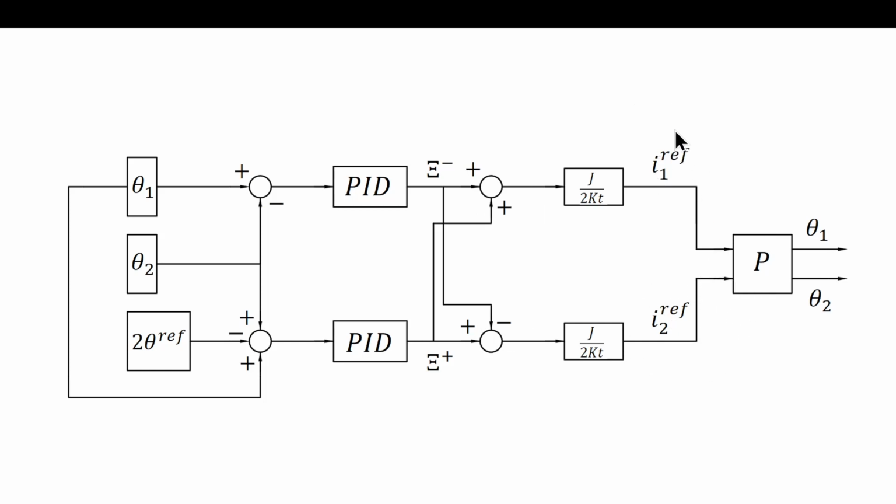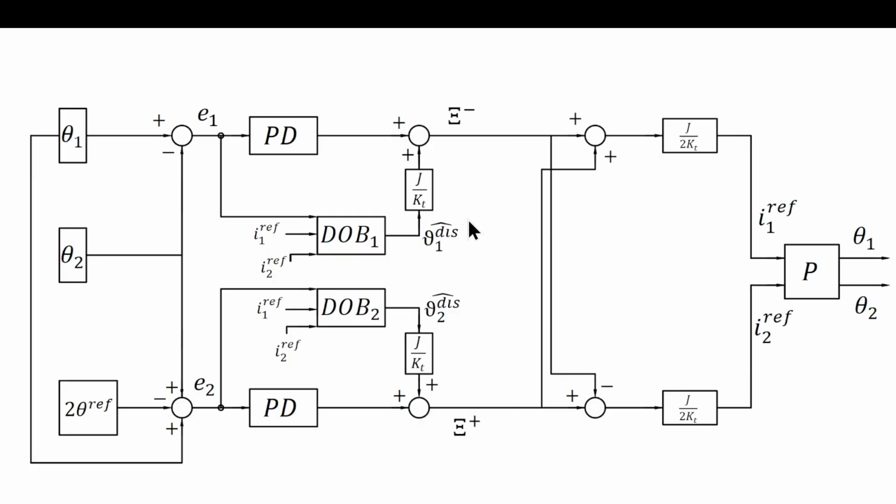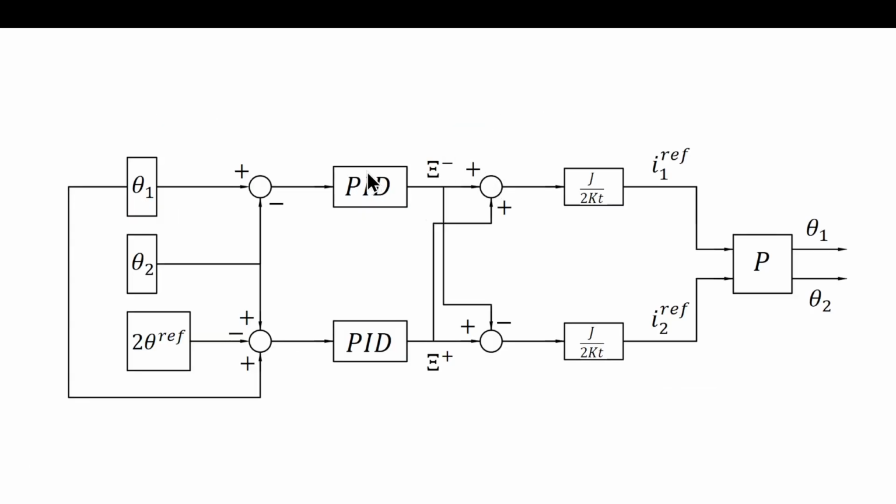and they will be providing you the input currents to go to the plant. The input currents in the inner loop, we're not providing that because you can figure that out. Now, if the inner loop is reaching the values of the inner current, and now the current of the system, then afterwards you're reading your thetas, theta 1, theta 2, or angles, and seeing if you are reaching the values that you're trying to reach. In this case, you're trying to reach the physically possible reference value, which is 2 reference values here. If you put 1, you know that is the reference value. If you multiply by 2, when they add up, they have to be equivalent to this one, right?